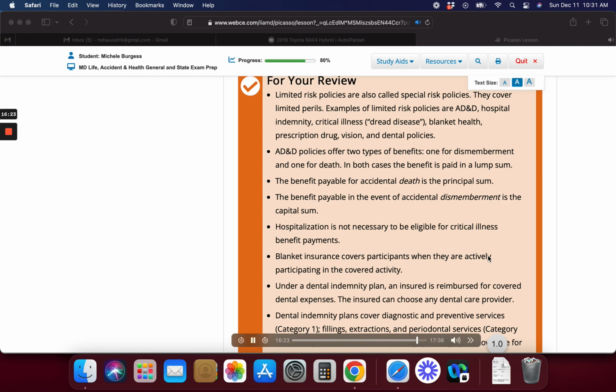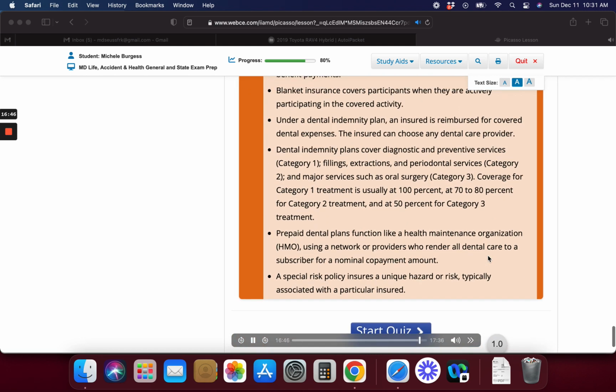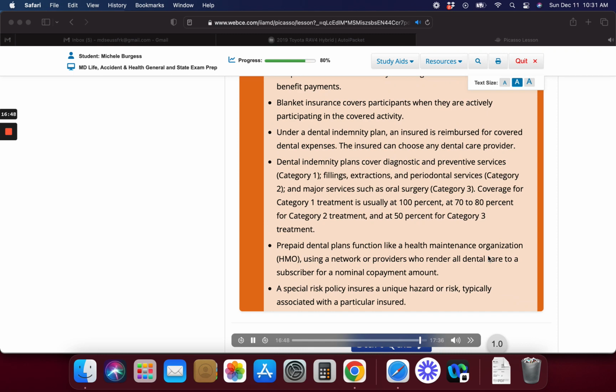The benefit payable for accidental death is the principal sum. The benefit payable in the event of accidental dismemberment is the capital sum. Hospitalization is not necessary to be eligible for critical illness benefit payments. Blanket insurance covers participants when they are actively participating in the covered activity. Under a dental indemnity plan, an insured is reimbursed for covered dental expenses. The insured can choose any dental care provider.